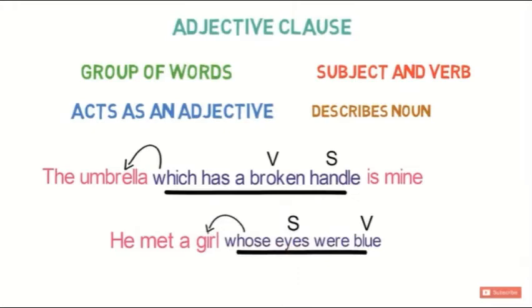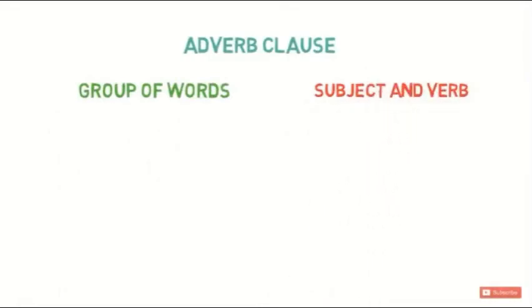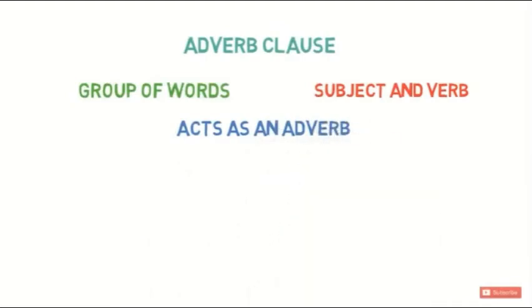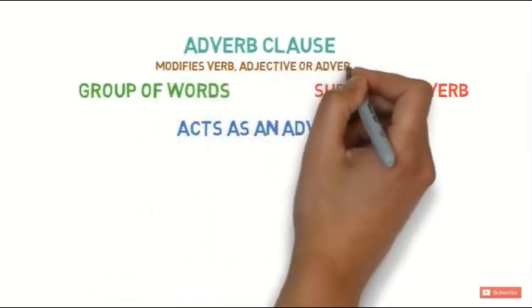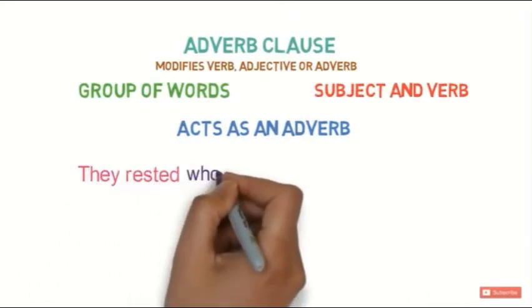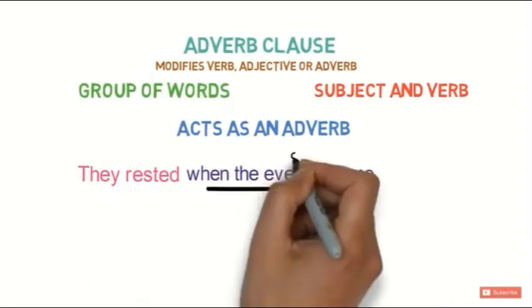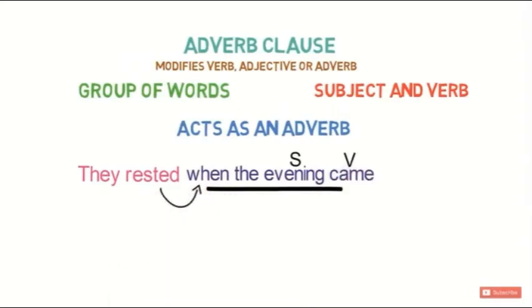Now let's look into the next type of clause, adverb clause. Adverb clause is a group of words having subject and a verb of its own, and it acts as an adverb in the sentence. Now what does an adverb do? It modifies a verb, adjective or other adverbs in the sentence, and so does the adverb clause. For example, they rested when the evening came. Here, when the evening came is a clause as it has a subject evening and verb came, and it is describing the verb rested. So, it's an adverb clause.